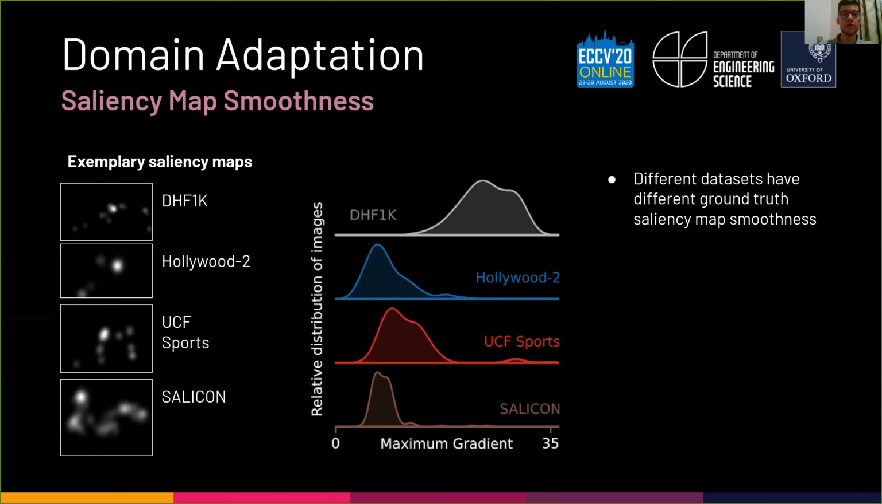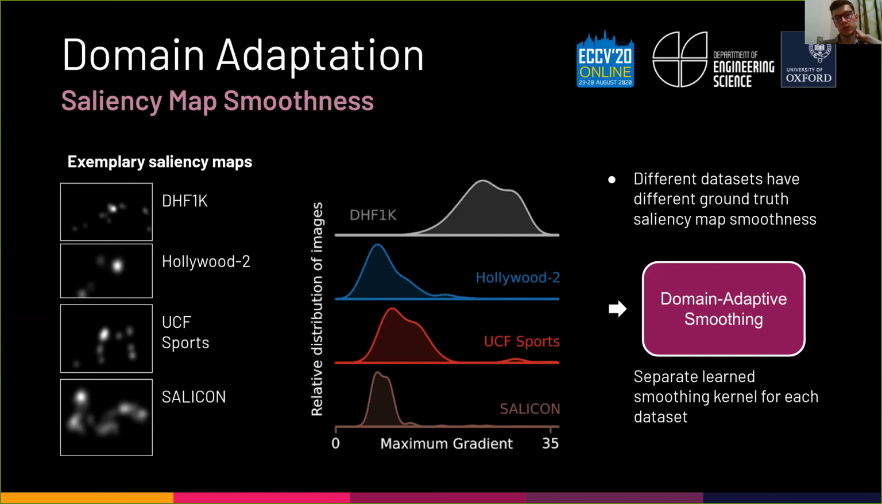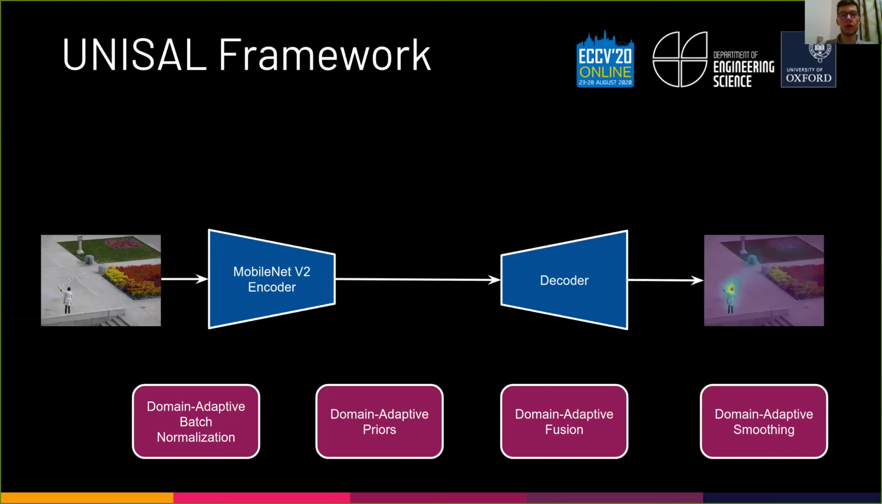Consequently, we introduce a separate learned smoothing kernel for each dataset, which we refer to as domain-adaptive smoothing. We design a simple encoder-decoder model in which we integrate the proposed domain adaptation modules. In particular, the domain-adaptive priors are concatenated with the feature maps at the bottleneck, and the decoder output is passed through domain-adaptive fusion and smoothing. Domain-adaptive batch normalization is implemented throughout the decoder.